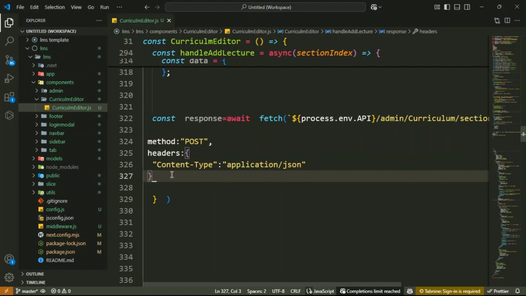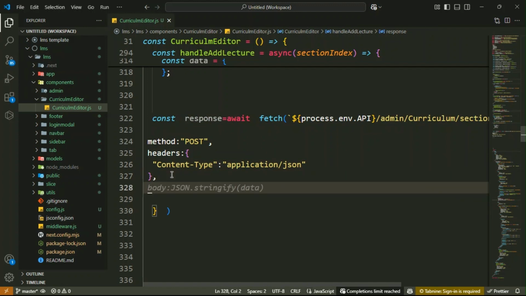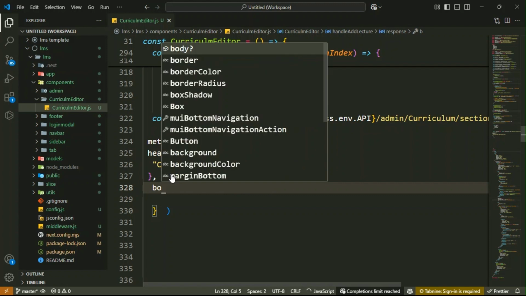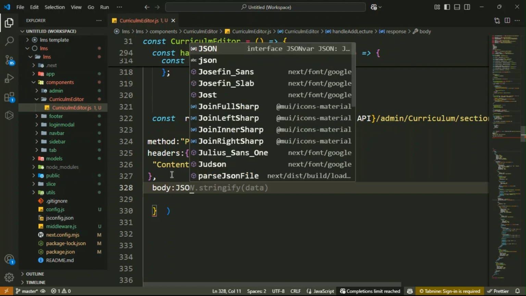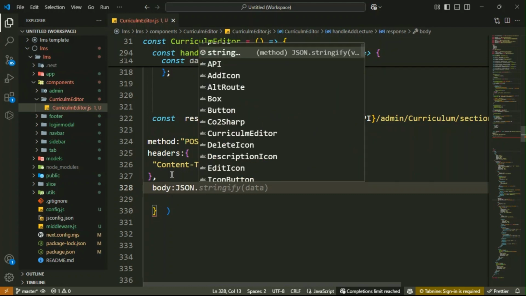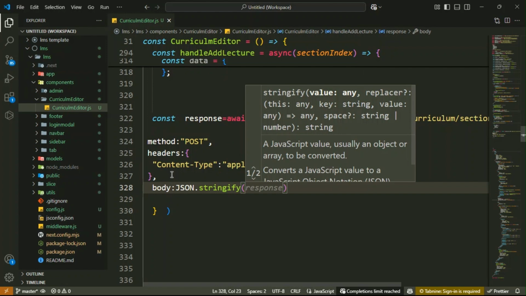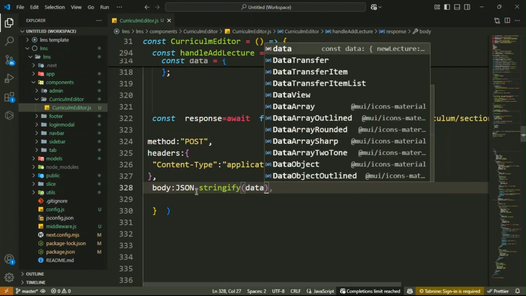Got it. And then below here you have to convert the JavaScript object to a JSON string, then send it to the client side. So in the body here, just in the body, write JSON.stringify, and then inside here you have to write your data. Got it.